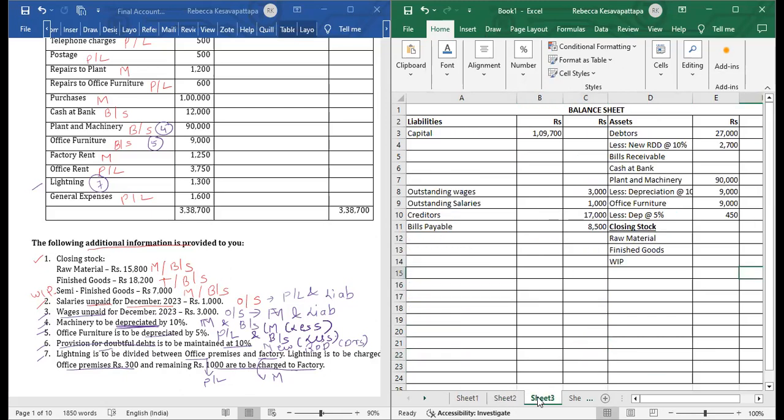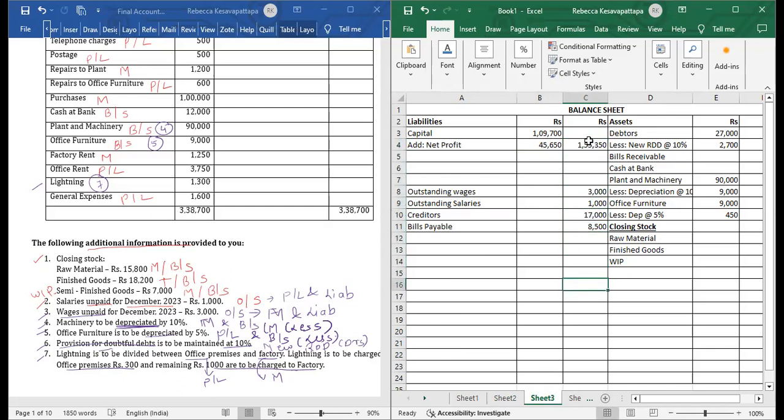So this has to be carried now. This amount has to be carried to the balance sheet. We will write below the capital: add net profit. If it's profit, it will be added. If it's a loss, net loss, it will be less. So add net profit amount which we got here, 45,650. We will add both capital and net profit amount and write here 1,55,350.